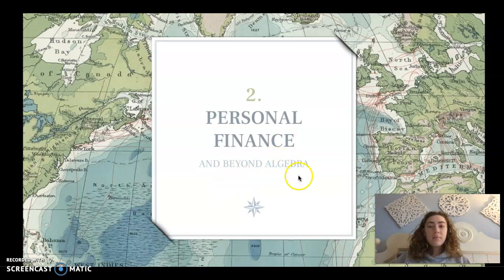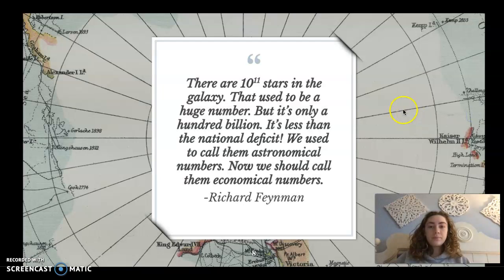Personal finance and beyond algebra. There are 10 to the 11th stars in the galaxy that used to be a huge number, but it's only 100 billion. It's less than the national deficit. We used to call them astronomical numbers. Now we should call them economical numbers.